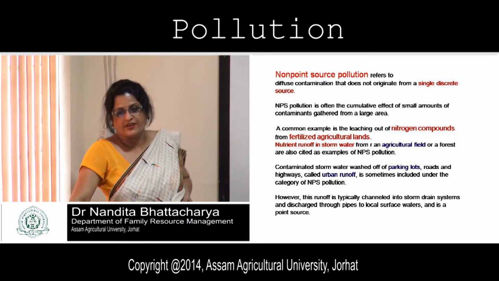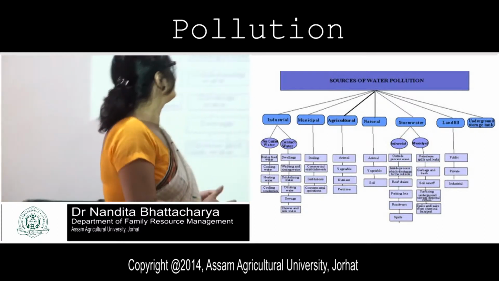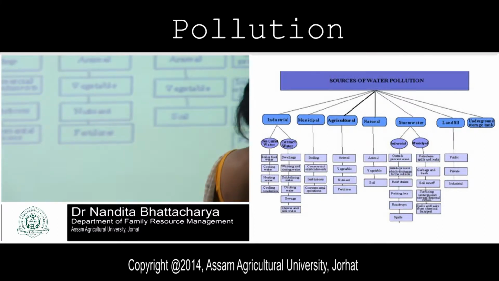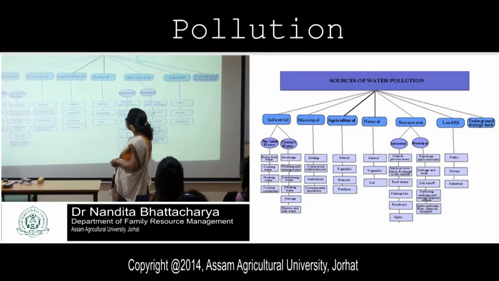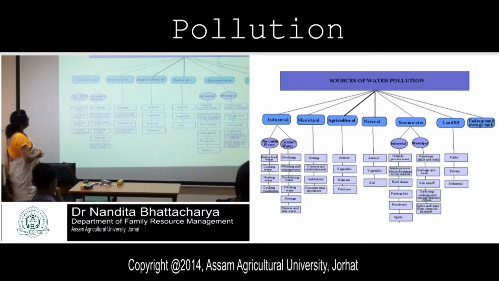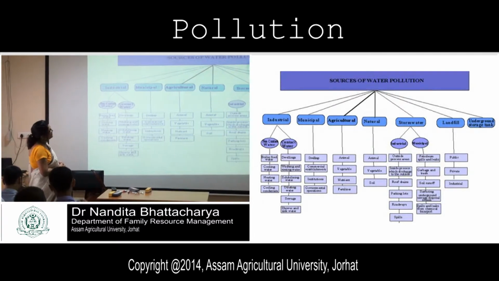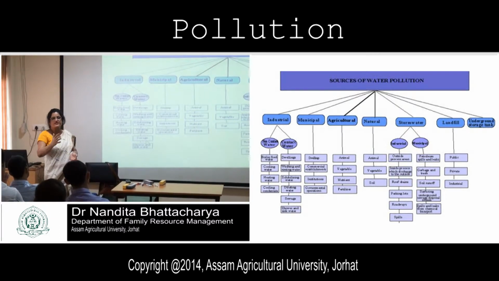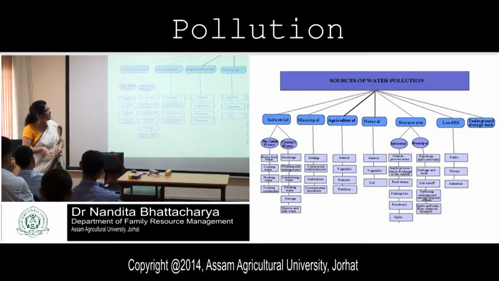Sources of water pollution. First is, see, the agricultural. Industrial. In industrial, here what? Then municipal, agricultural, natural, stormwater, landfill and underground storage tank. In underground storage tank, what happens? Some seeping, maybe leaching may cause it, and that is the reason.